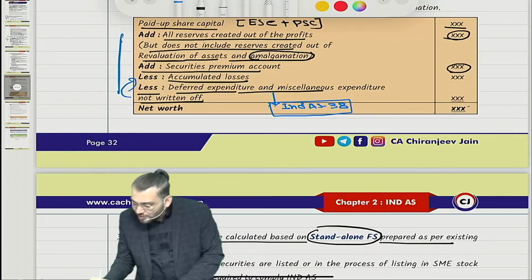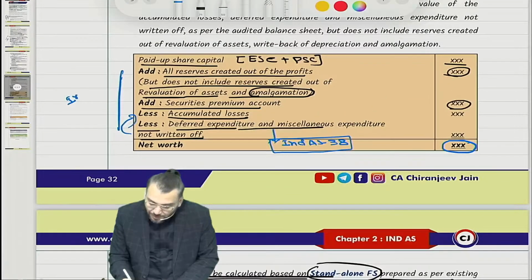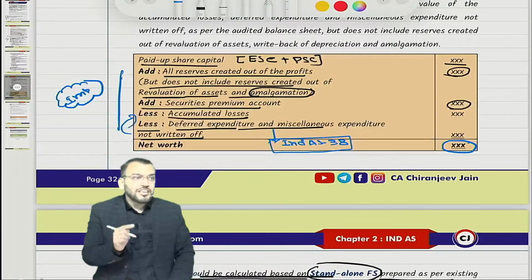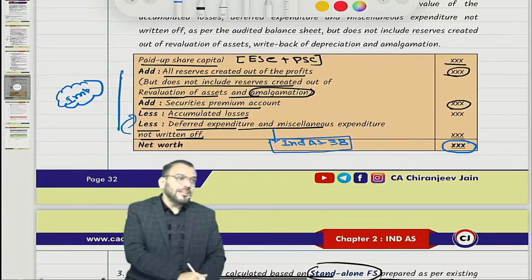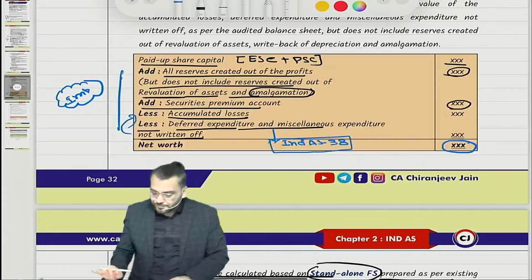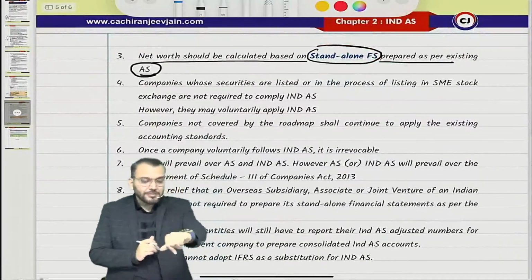Correct. So this amount will become net worth. In exam, this is important from the examination point of view because they may ask you to calculate net worth and then check whether Ind AS is applicable or not on a particular date. We'll take some questions based on this, don't worry. Let us first complete it.